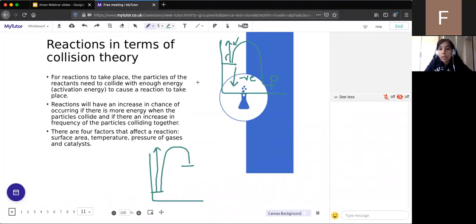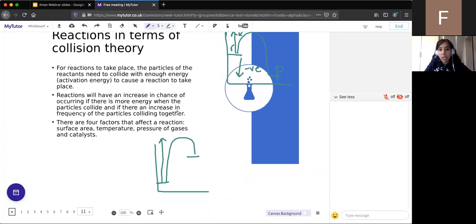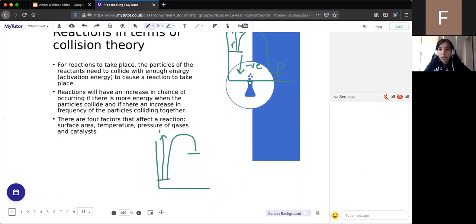And it's really important that when reactions take place, the reactants need to have that activation energy for a reaction to take place. So the first thing that's really important is that if the reactant particles are going to have the activation energy, there's 2 things that need to happen. The first thing that will increase the chances of it is if they collide more frequently. So if they collide more frequently, the chances of the collision having enough energy increase. So if we've got more collisions, the chances of 1 or 2 of those collisions being enough of the activation energy increases.